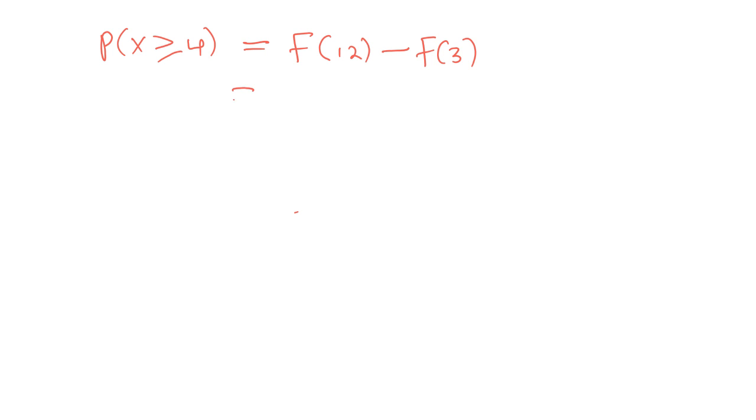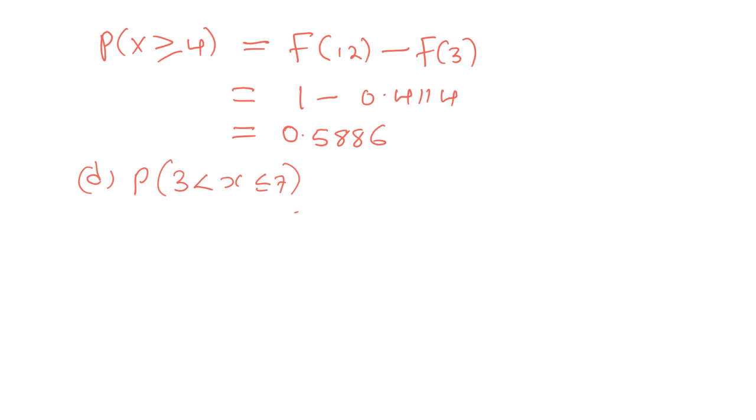Okay, what are we getting? 1 minus 0.4114, giving the answer. So next we are looking for probability of 3 less than x less or equal to 7 in discrete unknown variables. The x value, which is more than 3, the probability of 4 is less or equal to x less or equal to 7. But how do we go about this?